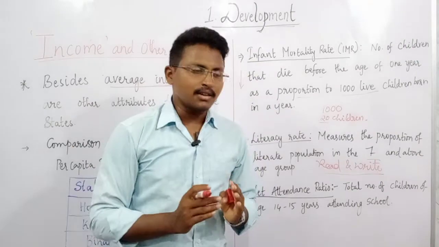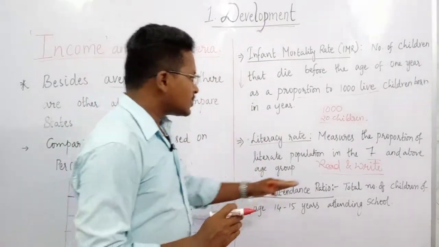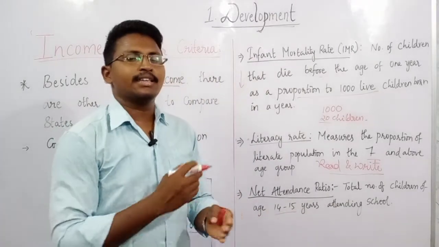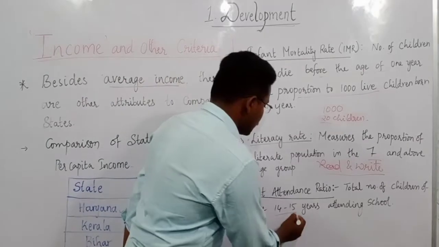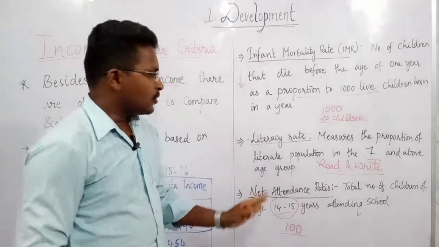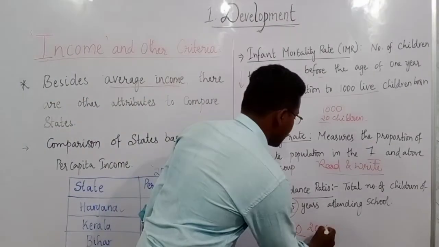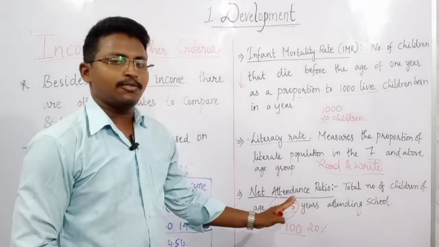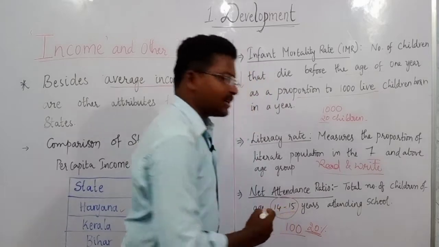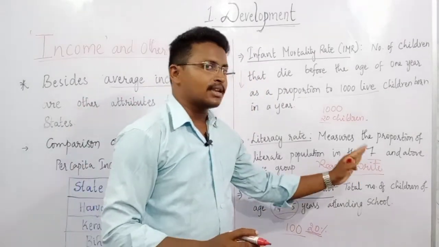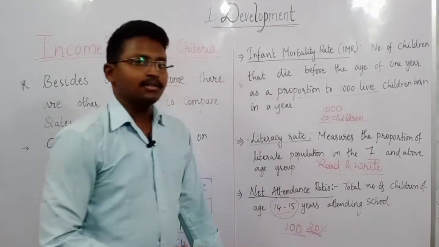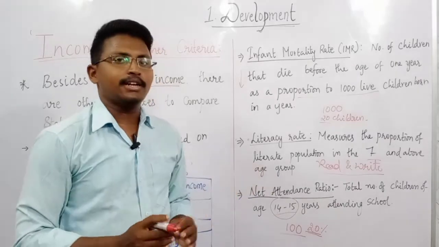Then the last one is the net attendance ratio. That means the total number of children of the age group 14 to 15 years who are attending school. If in a country there are 100 students of the same age group, and only 20 children of the age group 14 to 15 years are attending school, then we can say the net attendance ratio is only 20%. Again, the number of children who are attending school of the age group 14 to 15 years, we call this the net attendance ratio.